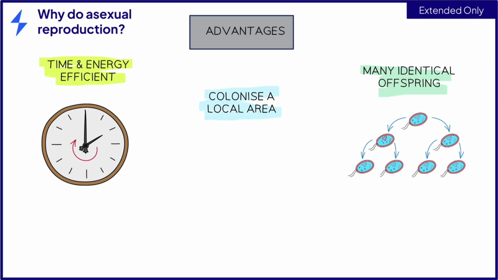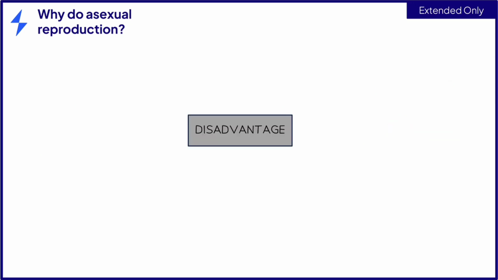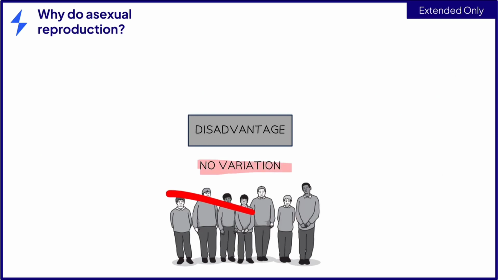on to offspring. This, however, can be a disadvantage as the population has no variation within its genetic information, so if individuals are affected by disease or mutation in their DNA, it is likely to affect the whole population, which could be catastrophic to the species.